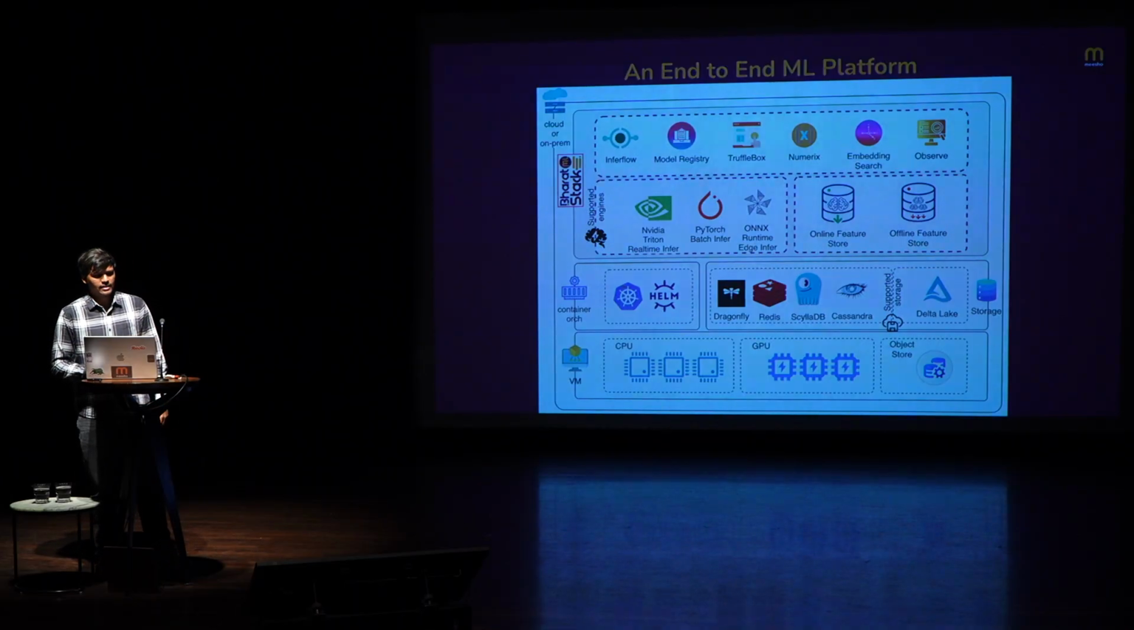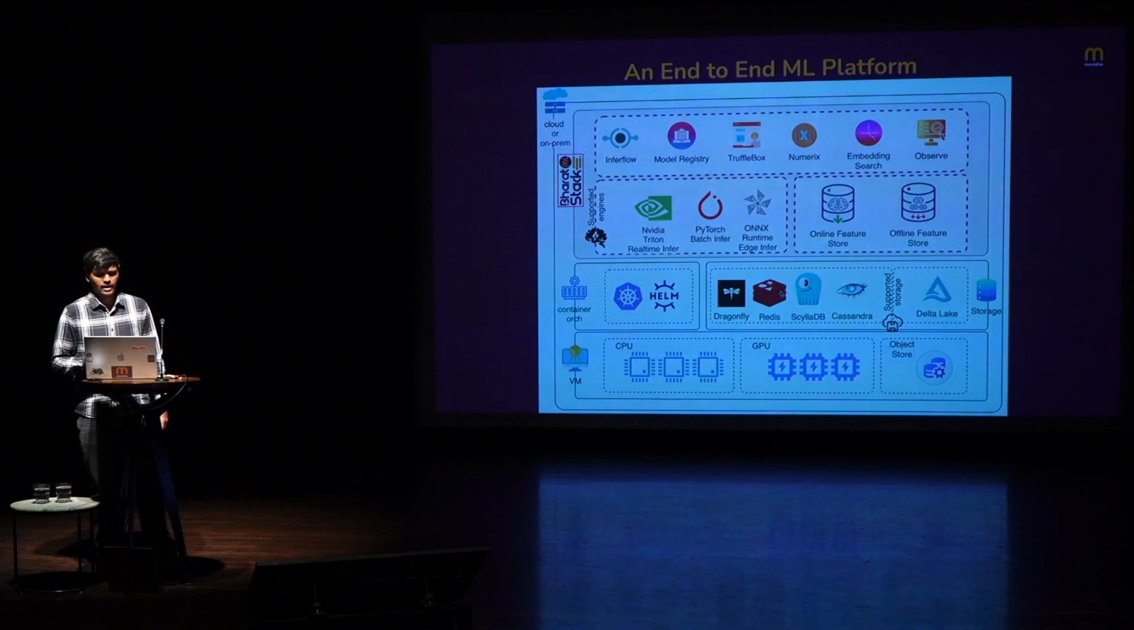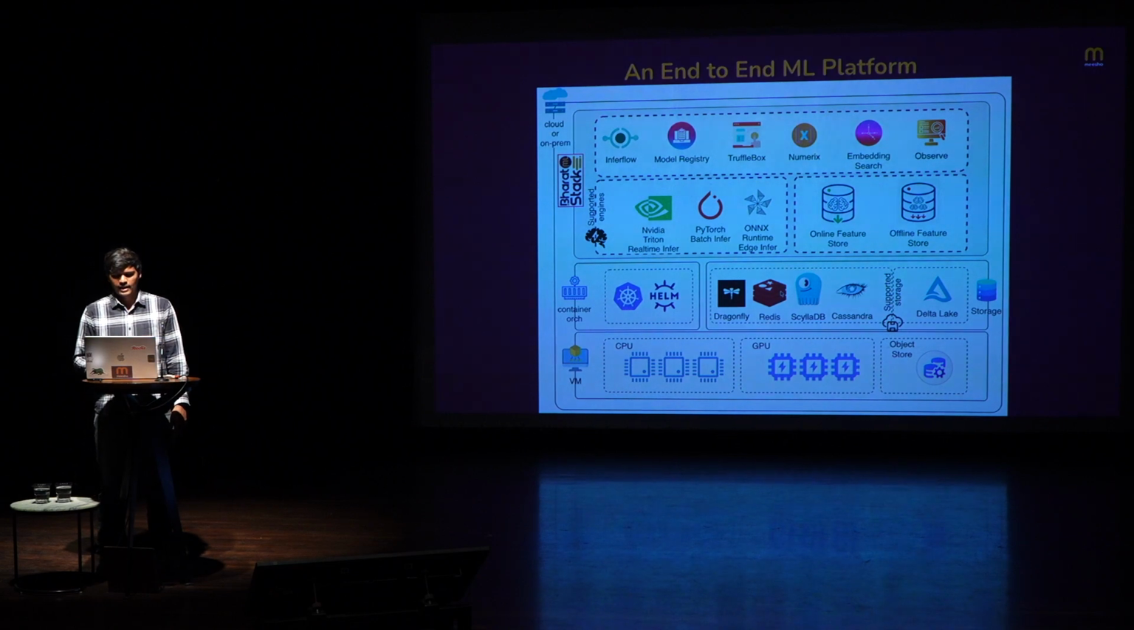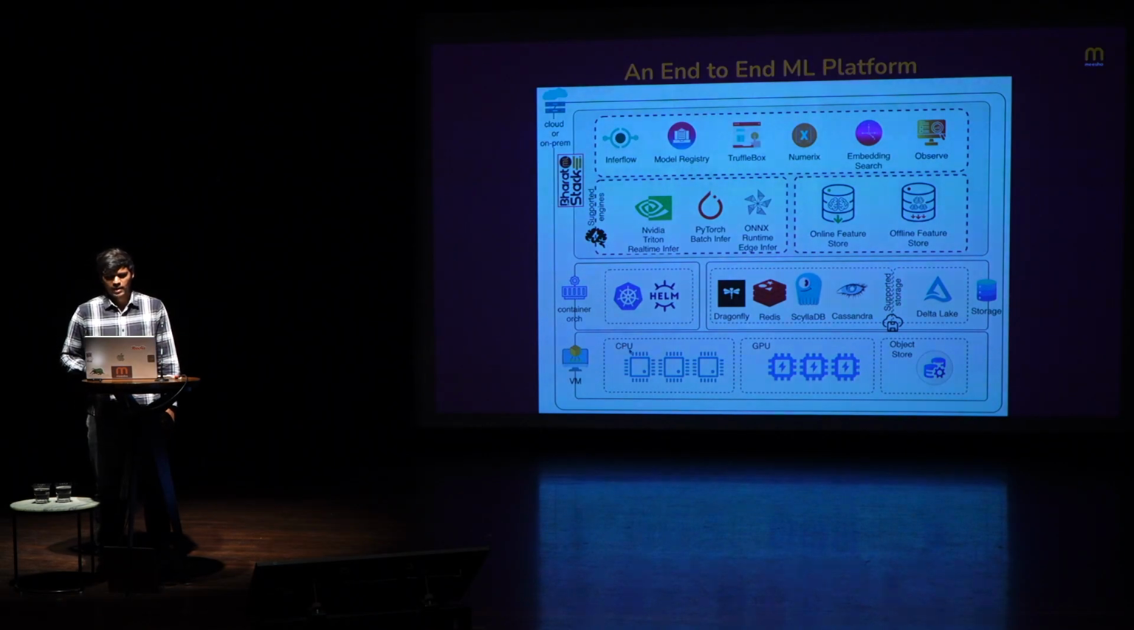And we are completely Kubernetes based, so you can take this entire stack and deploy it in Kubernetes. We support different stores for the feature store like Redis, ScyllaDB, and Cassandra, and the offline feature store is backed by Delta Lake and GCS Cloud Storage. And we support both CPU inferencing and GPU inferencing. So yeah, this is the end-to-end ML platform.